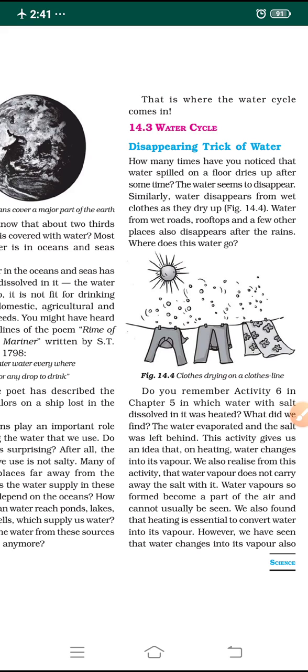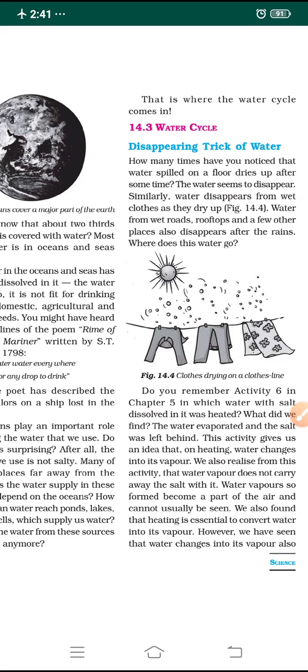How many times have we noticed that whenever water spills on the ground in front of our home, or on our rooftop, or on the roads, it quickly dries up after a very short period of time, 5, 10, 20 minutes or so? The water seems to disappear within a short period of time. Where does this water go? Yes, you must think of it.